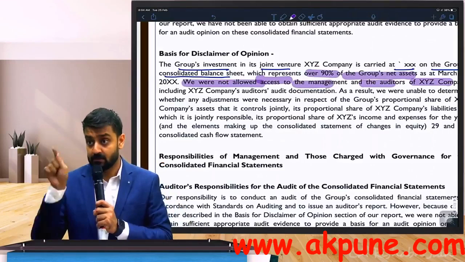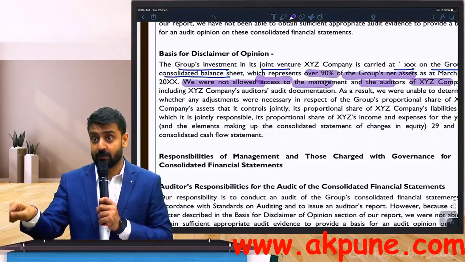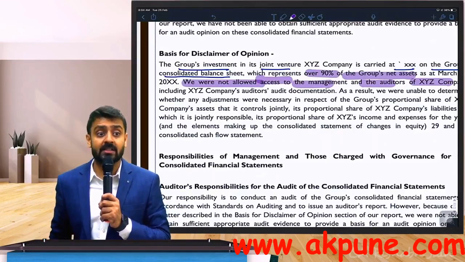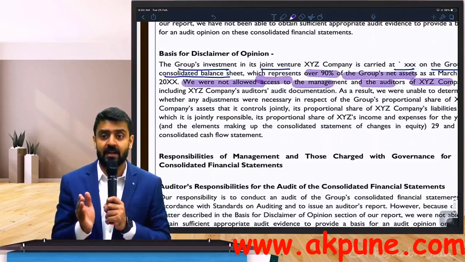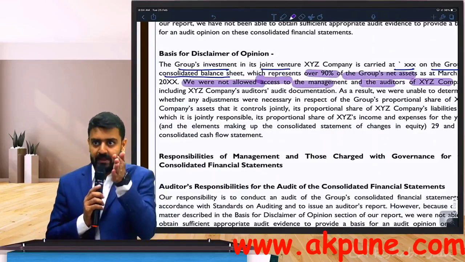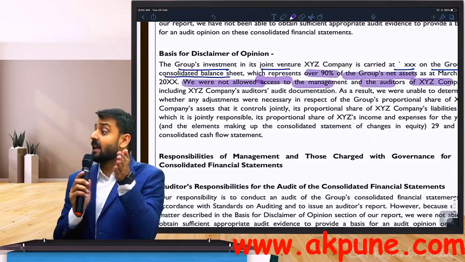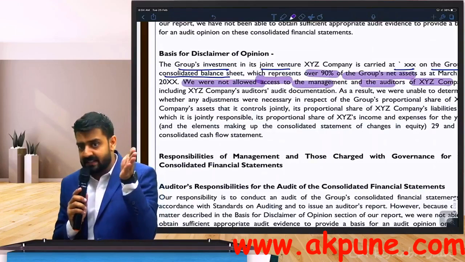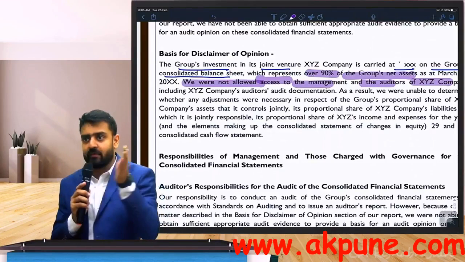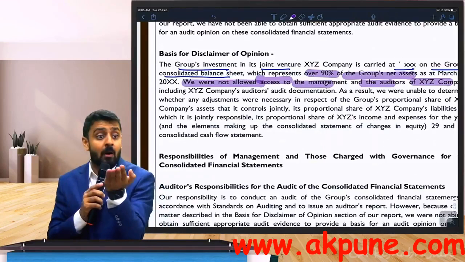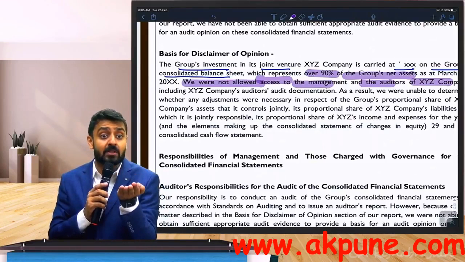Can I say my point number B fulfills? Go to point number B. Module, notebooks. Can you see point number B? What is point number B? Auditor is unable to obtain sufficient and... So I understand. This example looks to be in this category. And here they have clearly mentioned that we do not have access to any books of accounts, to the management. We do not have any information. And the amount involved is over 90% of my net assets.